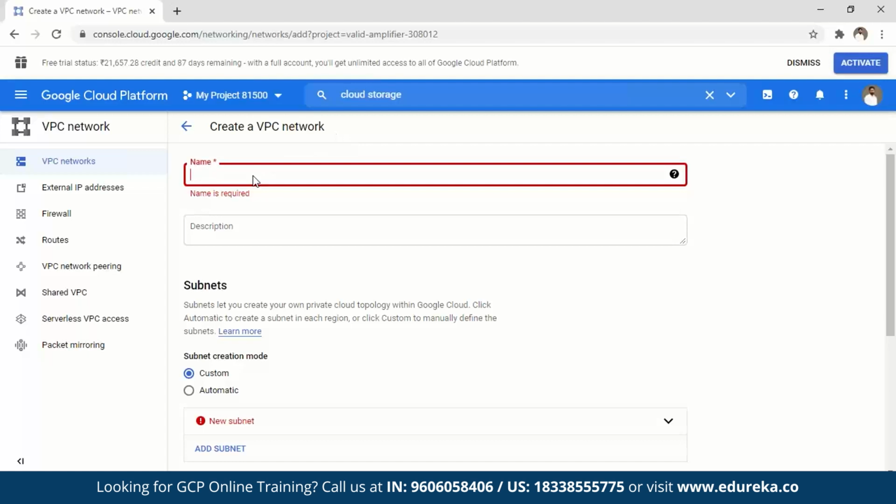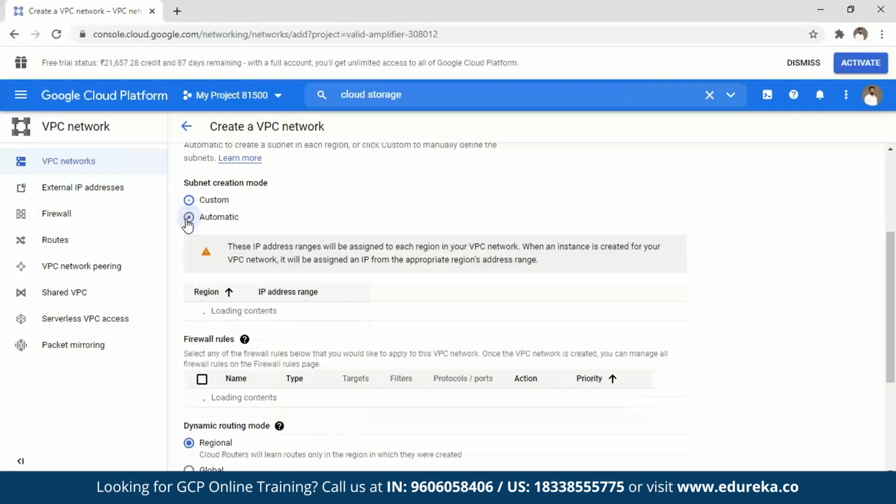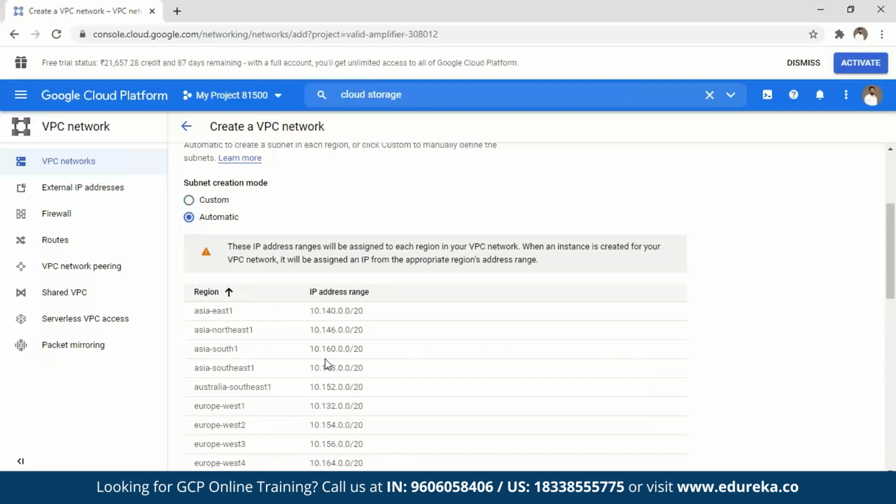So you can basically give a name, maybe ABC as a network. That's a terrible name, but let's stick to that. Apart from that, you can decide whether you want to automatically create subnets or custom create them. What's the difference? When you custom create it, you specify what IP addresses you want to put under a subnet. If you select automatic, it will automatically distribute the IP addresses. Say, for example, you have 20 IP addresses. You can decide what these 20 IP addresses need to be assigned to what subnet, based upon the region in which these exist.